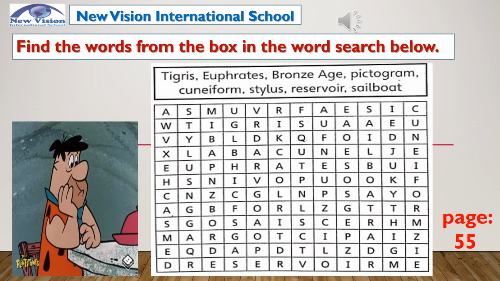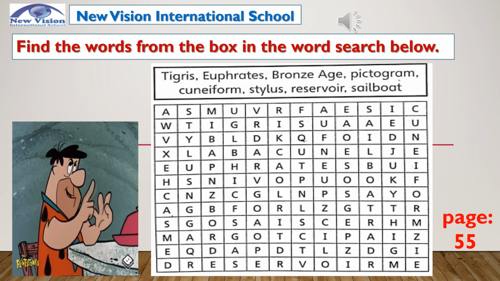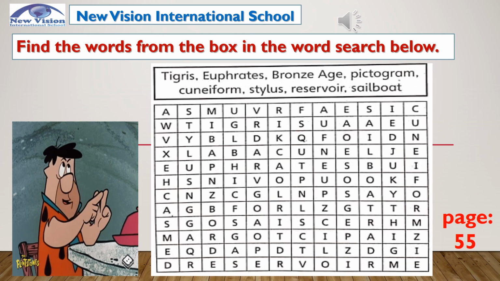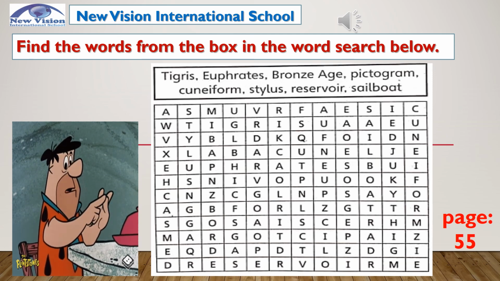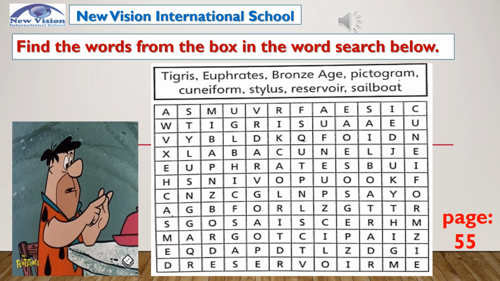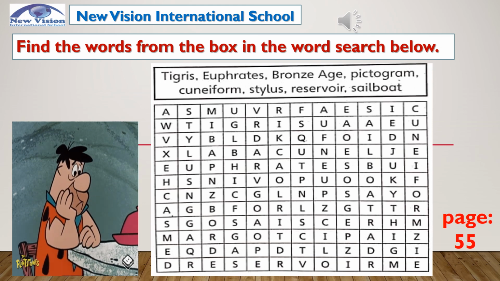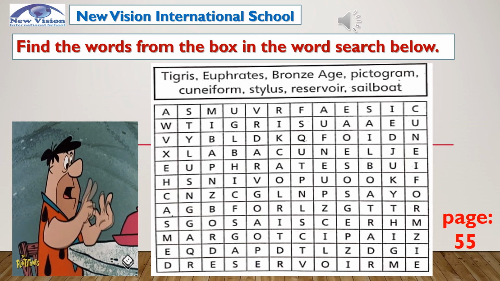Below, you have to find the words from the box in the word search below. The words in the box are Tigris, Euphrates, Bronze Age, pictogram, cuneiform, stylus, reservoir, sailboat. Good luck!